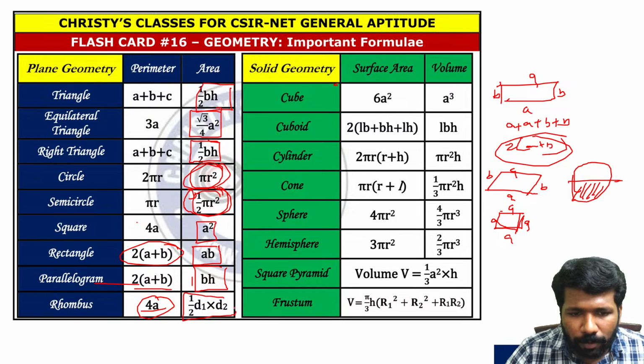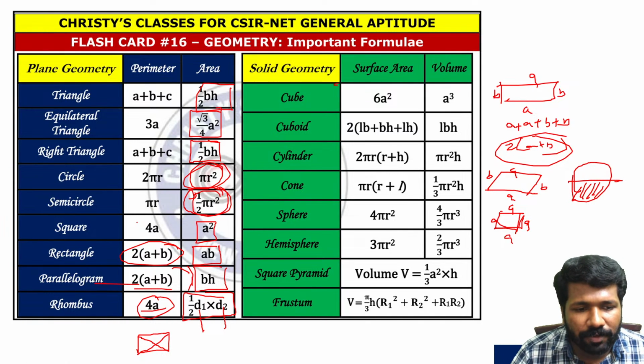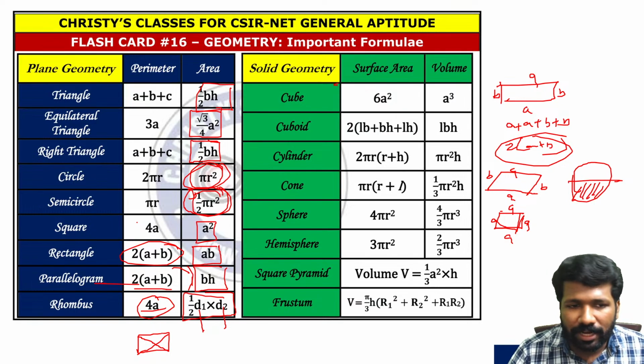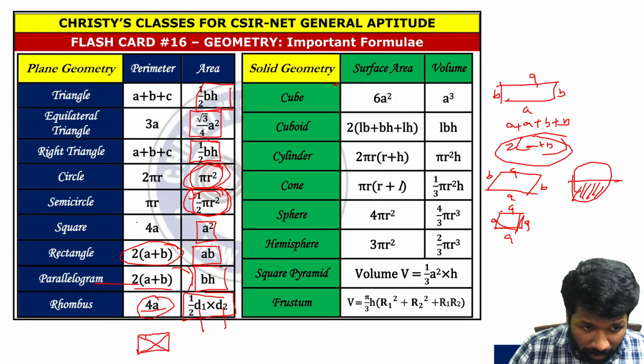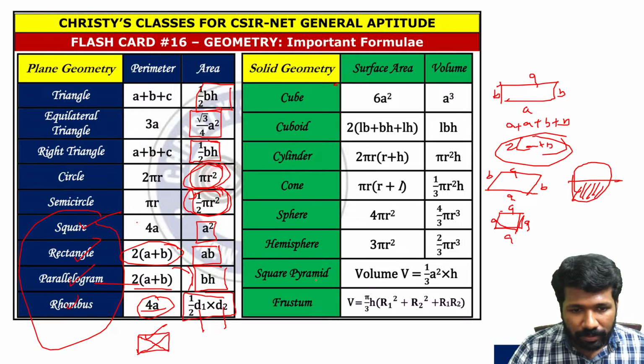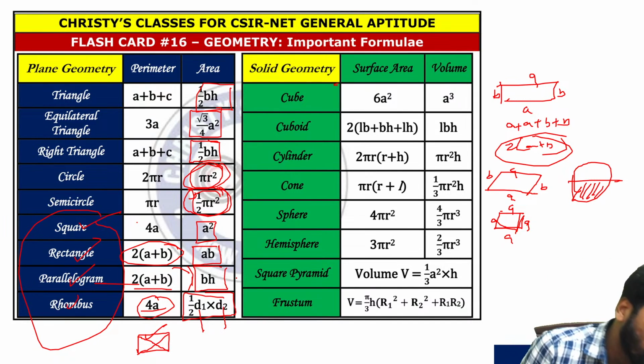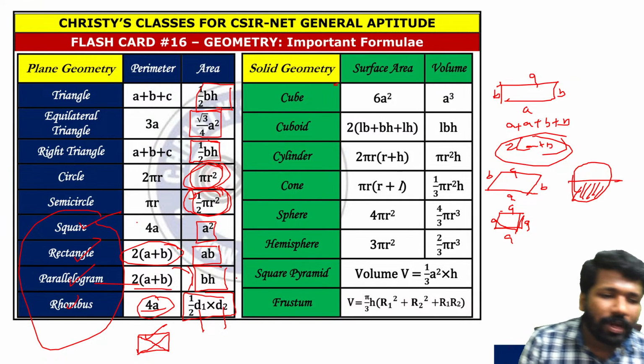And rhombus, this formula is not only for rhombus, it is for all parallelograms: half d1 into d2, where d1 and d2 are diagonals. For example, if I draw a rectangle, these are diagonals. If you take half the product of these diagonals, that will be the area. That way you can find the area not only of a rectangle, but of a parallelogram, rhombus, square, all these shapes. If diagonals are given, you can use diagonals. For rectangle and square, it will be the same, equal length diagonals.